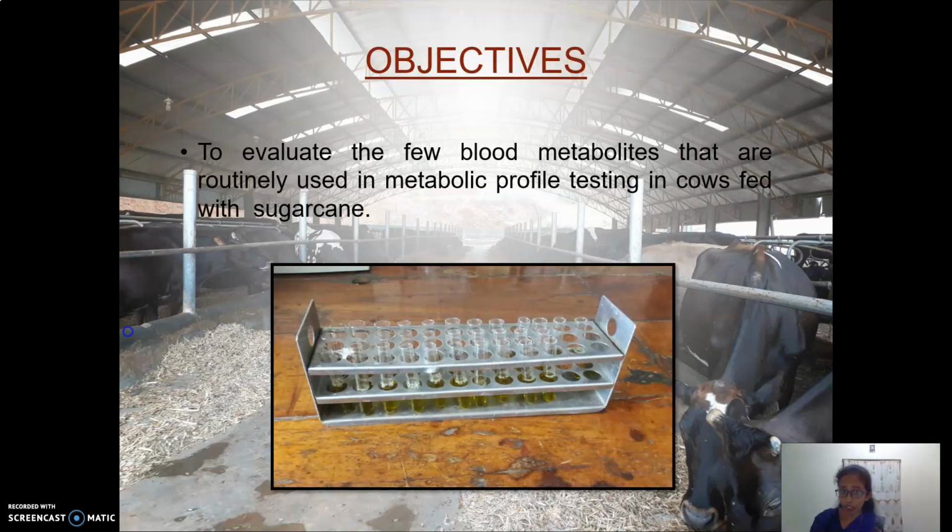Let's move to the objectives. The objective of this project is to evaluate a few blood metabolites that are routinely used in metabolic profile testing in cows fed with sugarcane.